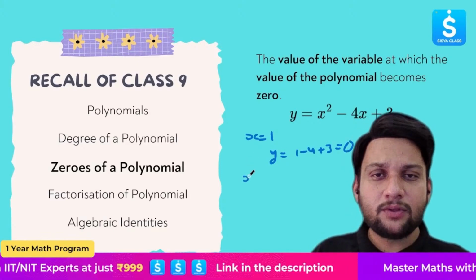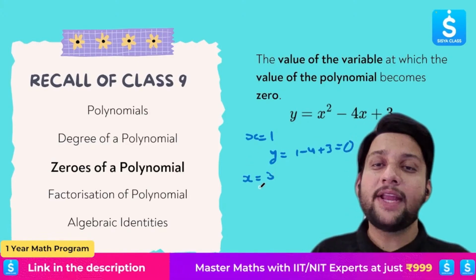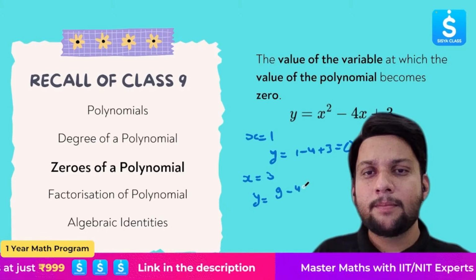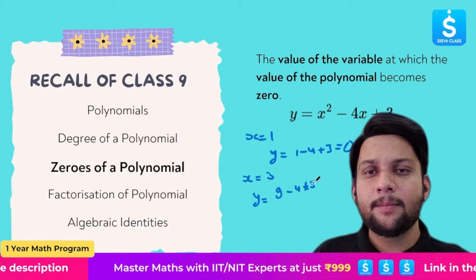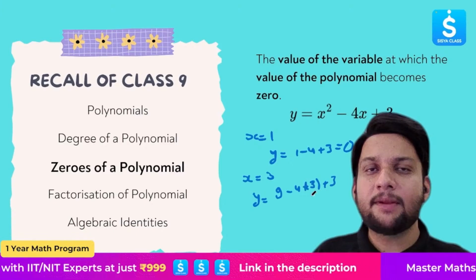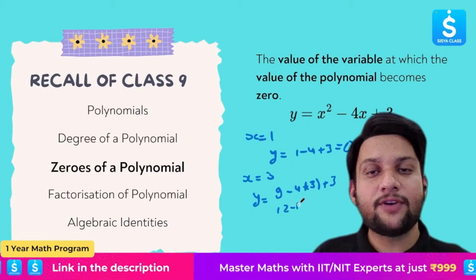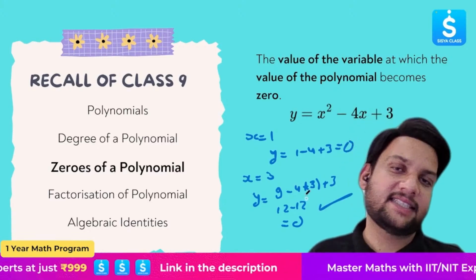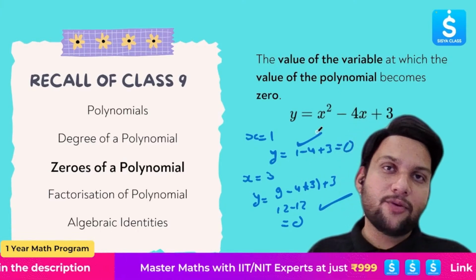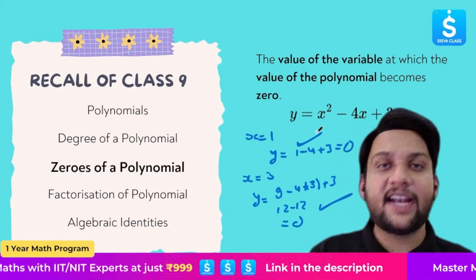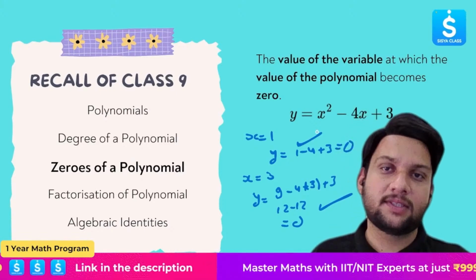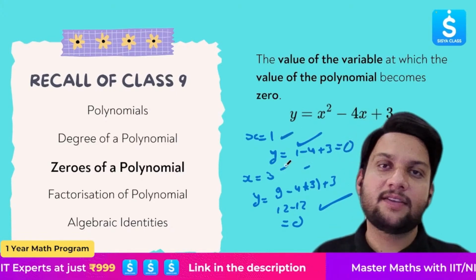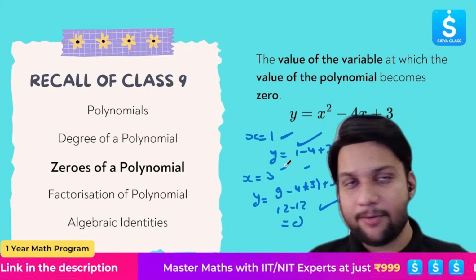Let's put x equals to 3 also and see what happens. If I'm putting x as 3, what will I get? y equals to 3 square, that is 9, minus 4 times 3 plus 3. Now this is what? 9 plus 3 is 12. 12 minus 4 times 3 is also 12. 12 minus 12 is what? 0. So can I say x equals to 3 is also a zero? Yes. And it is a quadratic polynomial, and you know a quadratic polynomial would have two zeros. So the two zeros in this case are x equals to 1 and x equals to 3. I hope everyone remembers this.